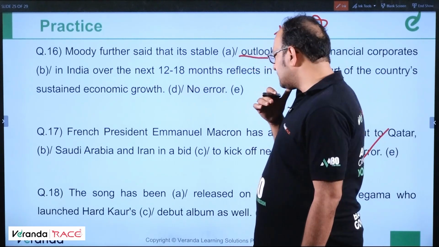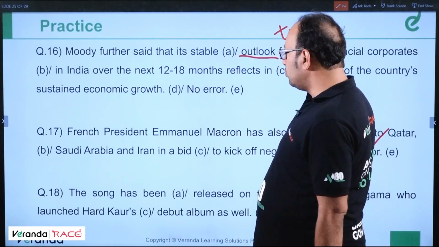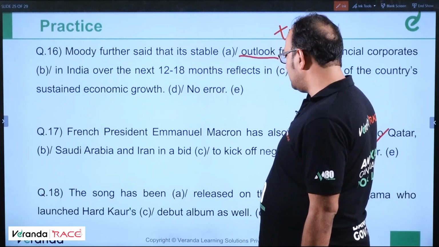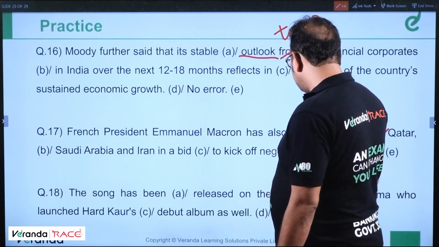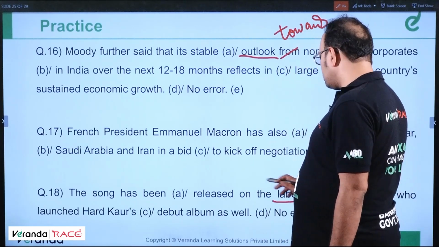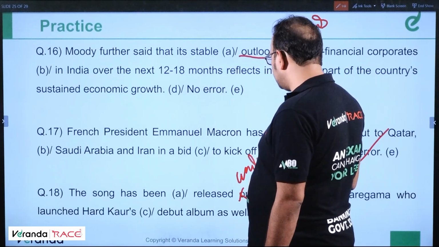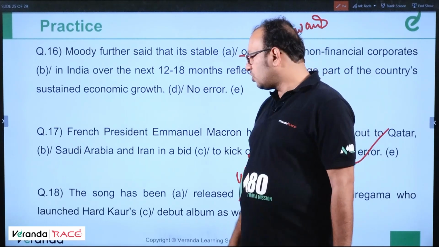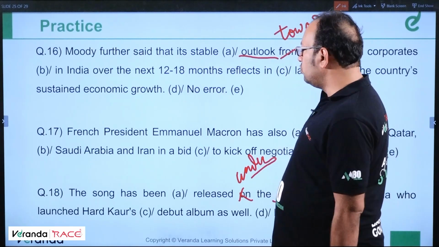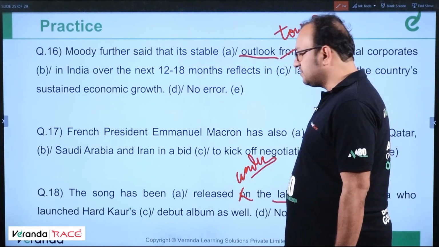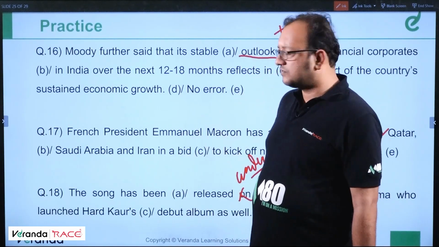Okay. The song has been released on the label of Saregama, who launched Hardcore's debut album as well. Okay, label means banner, right? So, not on the label, it's under the label of something, under the banner. So, the song has been released under the label of Saregama, who launched Hardcore's debut album as well. So label means banner. So under the banner of, under the label of.